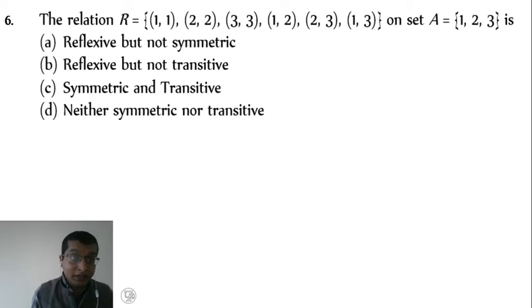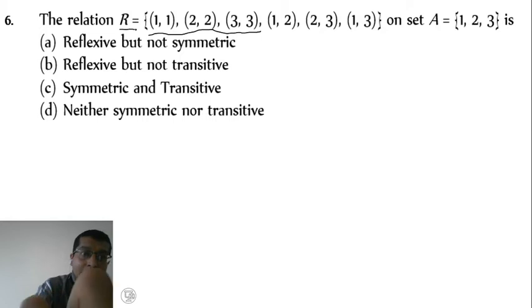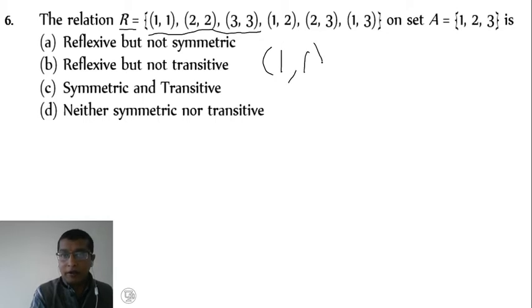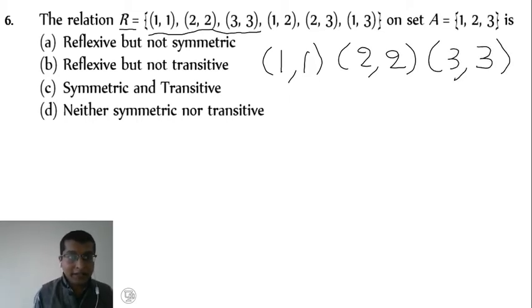Here first we'll check reflexive relation. 1 comma 1, 2 comma 2, 3 comma 3 belong to the given relation R. Therefore, it is reflexive, because 1 comma 1, 2 comma 2, then 3 comma 3 belong to it.